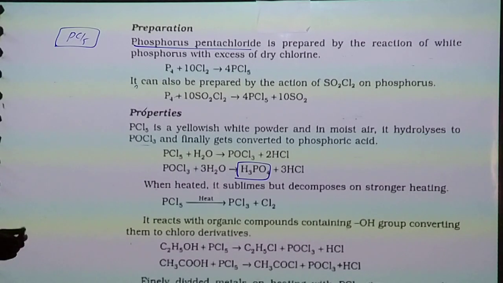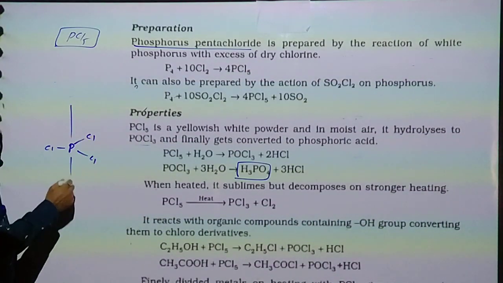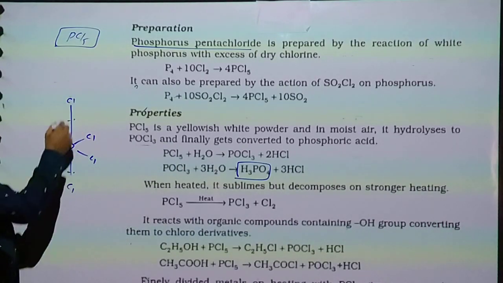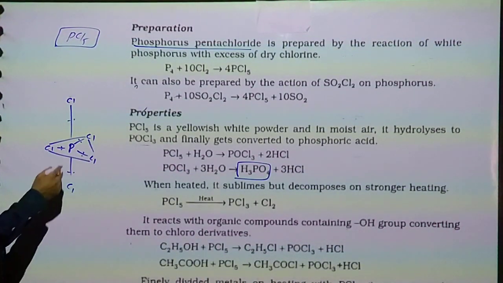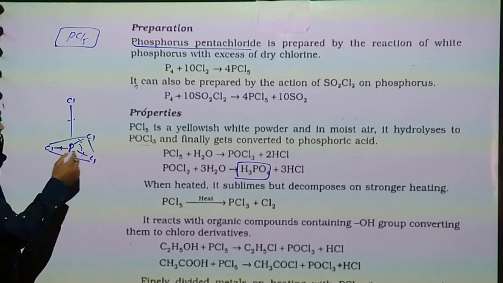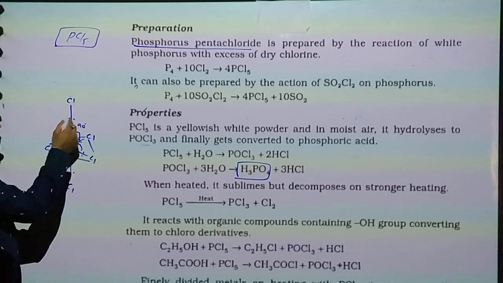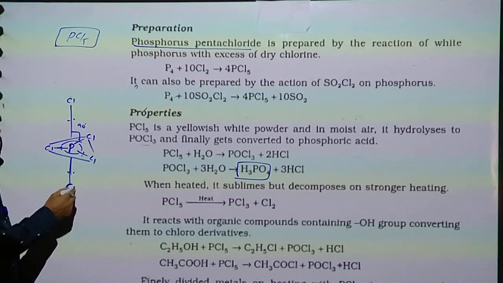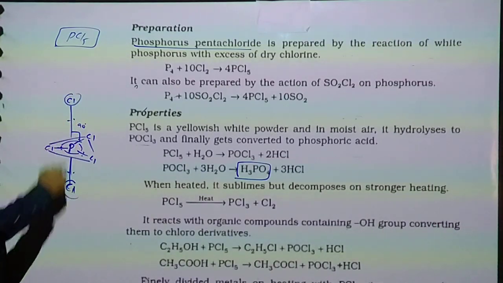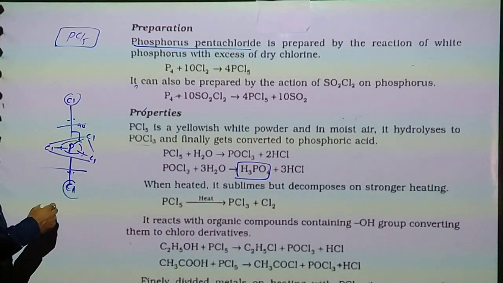When PCl5 is heated, these 2 bonds are long. These 3 are short. Why? These three bonds are at 120 degrees, and these are at 90 degrees, and the repulsion from these electrons is more, so these two bonds are slightly long and easily break. Why?